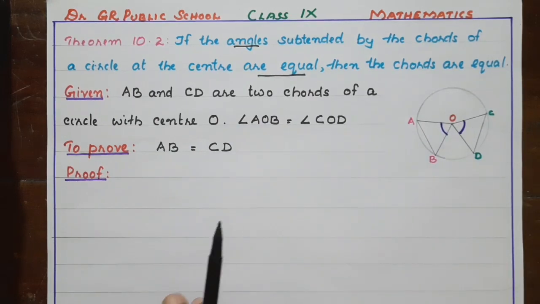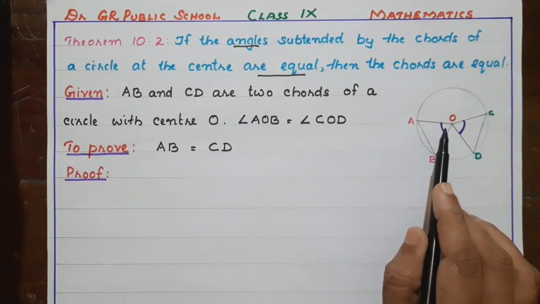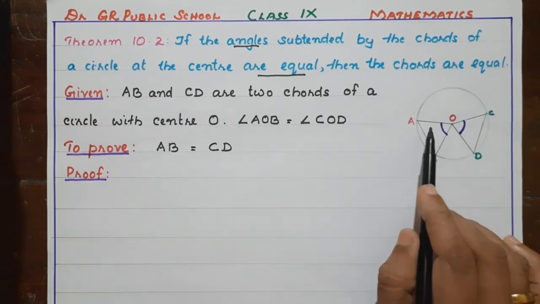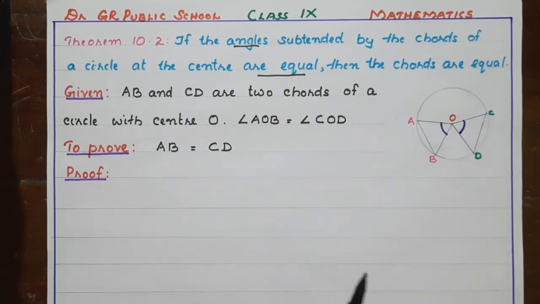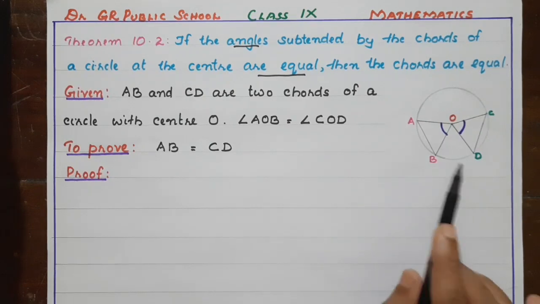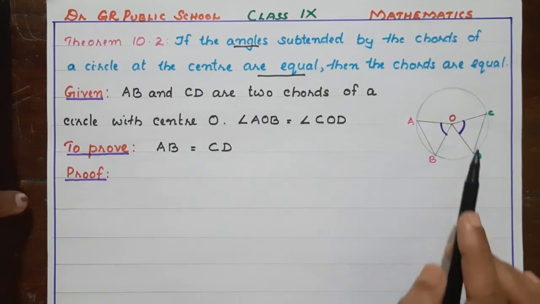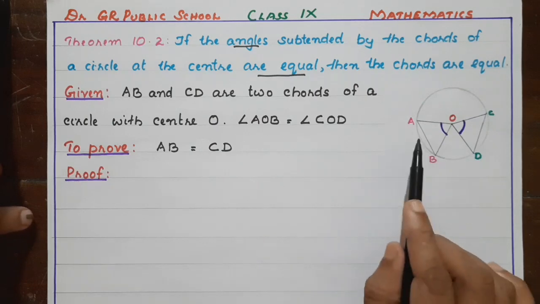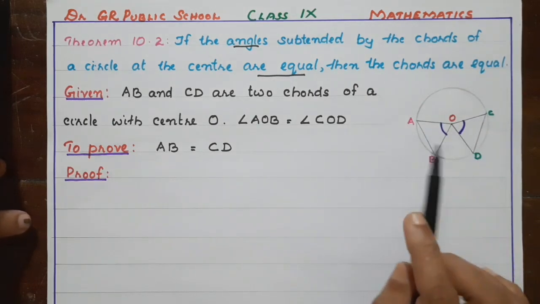In the previous theorem, it was given chords are equal. We had to prove angles are equal. Here in reverse, angles are equal. That is given. We have to prove chords are equal. So, by seeing the figure itself, you can understand what we have to do to prove AB equal to CD. These are sides of two triangles, isn't it? So we have to prove the congruency first.